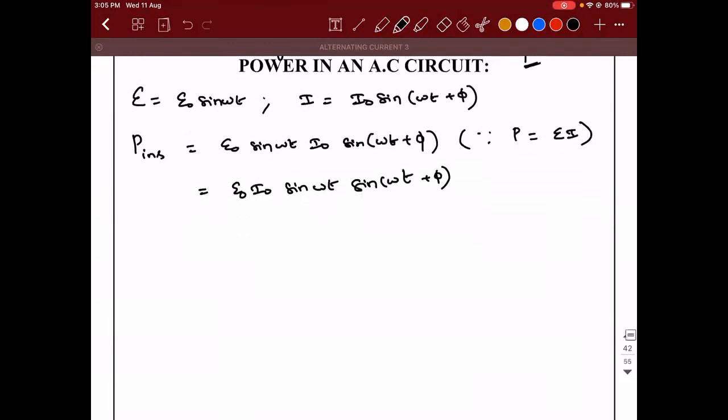Now listen. This is the instantaneous value. So P instantaneous, we can write as E naught I naught.